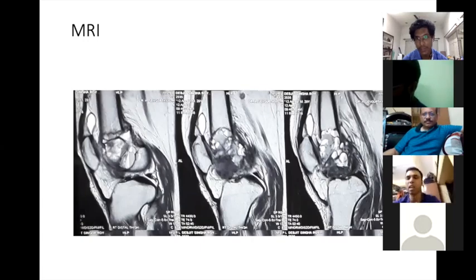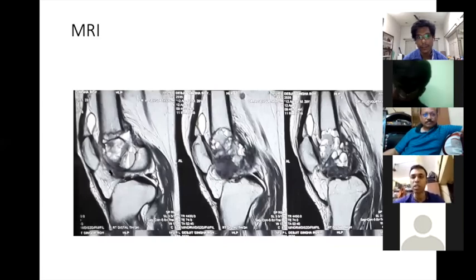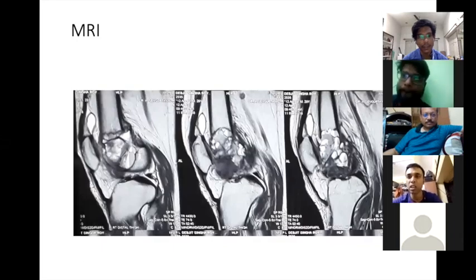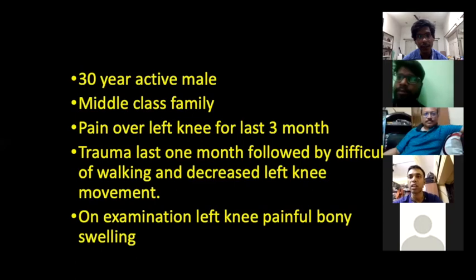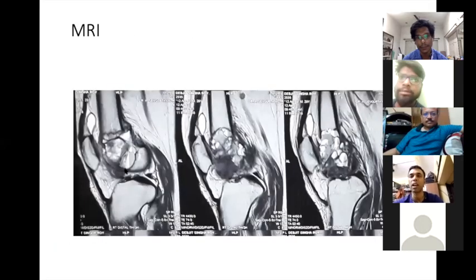It may be a primary ABC or a secondary ABC-like change. More important is the intrapatellar region anteriorly, where there is a solid component. That is the most important thing here. What is the age group of the patient? He is a 30-year-old male, so he is skeletally mature.